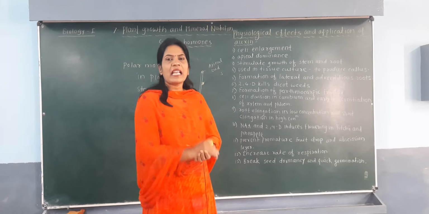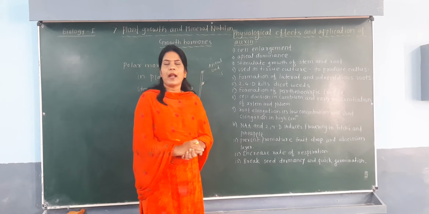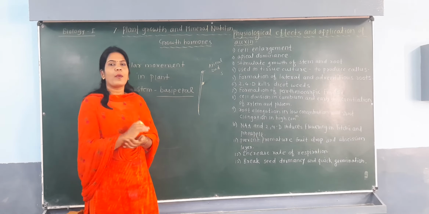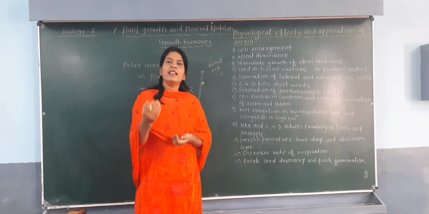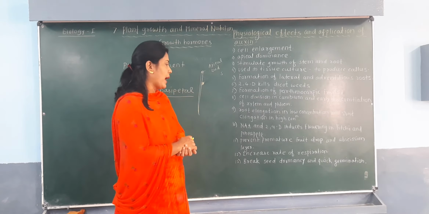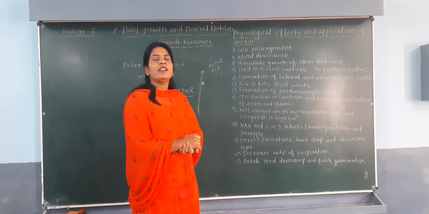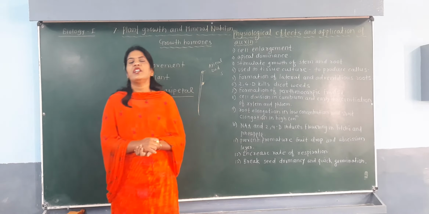रेस्पिरेशन it is a natural physiological activity found in the plant. It gets controlled by the activity of the auxin, that means it increases the rate of respiration in the plant. And the last one is that it is responsible for breaking the seed dormancy.